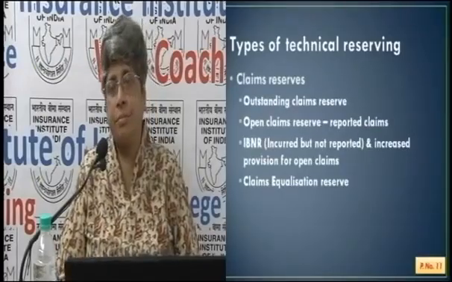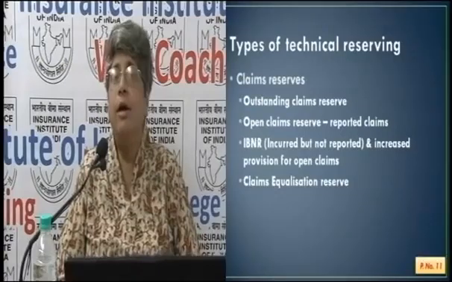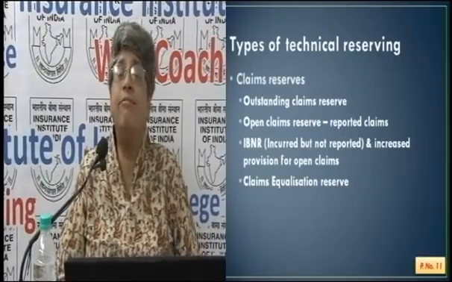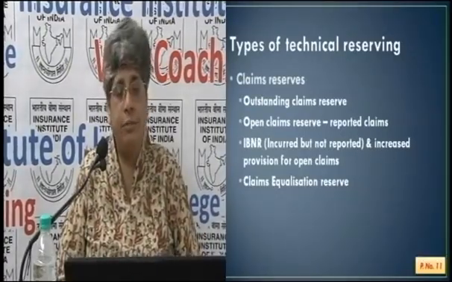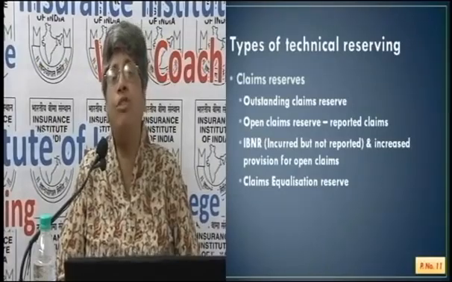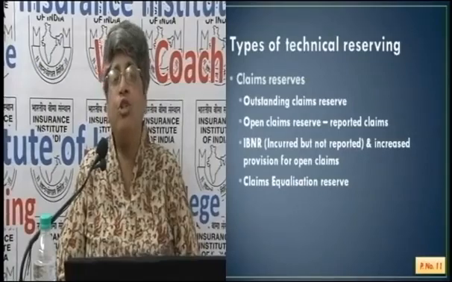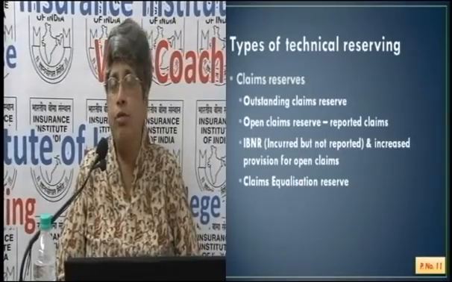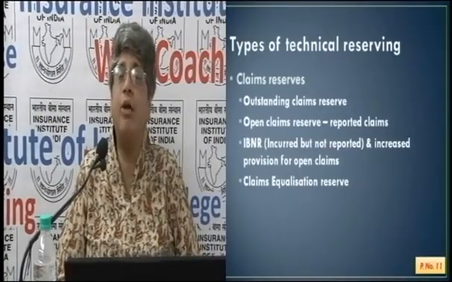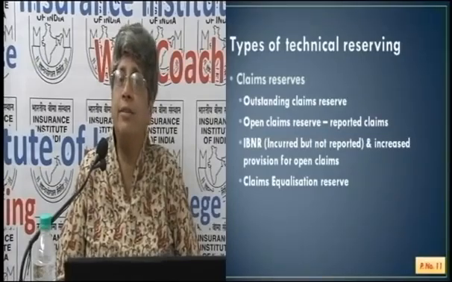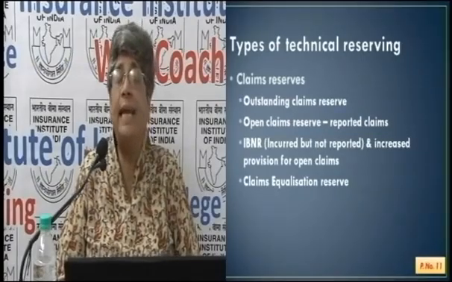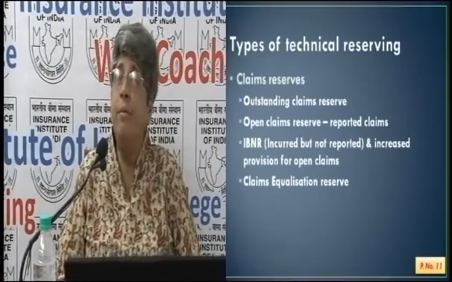Claims reserve. So the claims reserves are first outstanding claims reserve. When we say outstanding, a claim is reported, an insurance company has recorded it in their books, and the process will start now for arriving at the assessment of the loss. So outstanding claims reserves will be of two types.